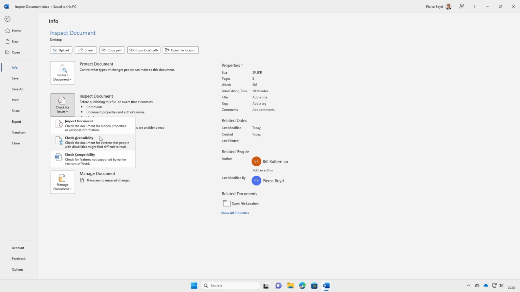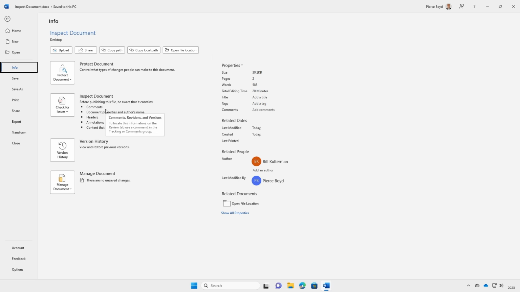We also have the option to check accessibility, which is another lesson for another day, and check compatibility, which is also another lesson for another day. If we click off of this, we'll see Inspect Document, and it's going to look for things like comments, document properties and authors' names, headers, annotations, content that people with disabilities are unable to read.